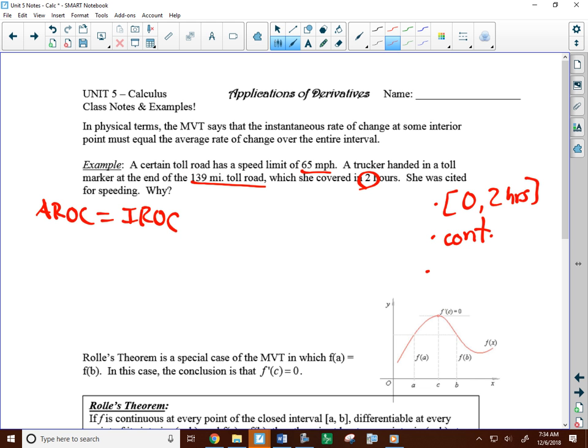So the AROC here, the average rate of change. Well, she went 139 miles in 2 hours. So the rate is going to be distance divided by time. The average rate of change between 2 points is the distance divided by time, so it's miles in 2 hours.